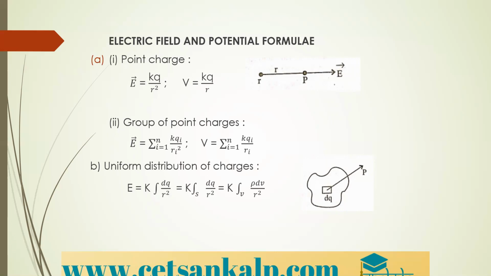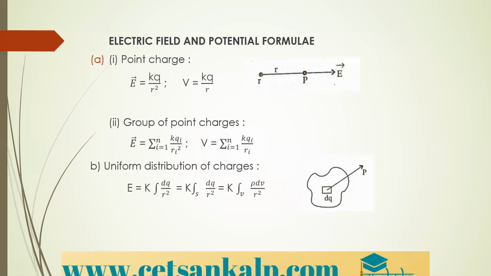So, group of point charges. For a group of point charges, the formula for electric field is K into Qi by Ri square. For potential, it is K into Qi by Ri only. Here i is running from 1 to n. Next, uniform distribution of charges. Here you are seeing the difference between the formulas for electric field and the potential. Now, for uniform distribution of charges, E is equal to K integration of dq divided by R square.